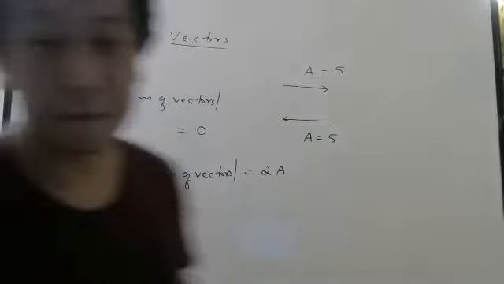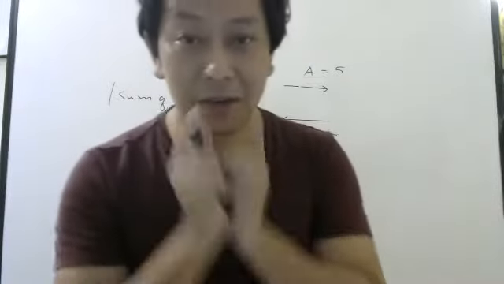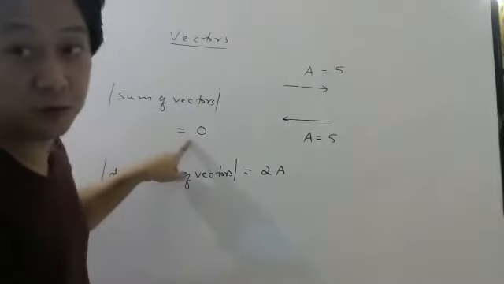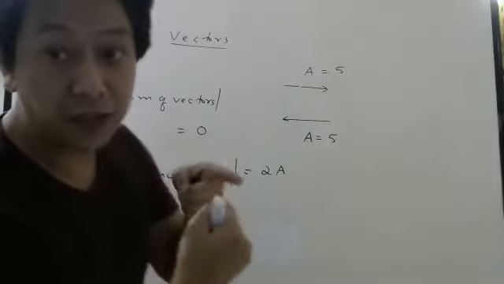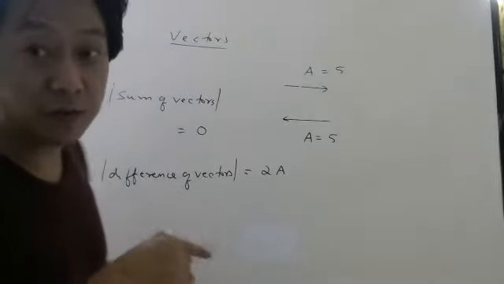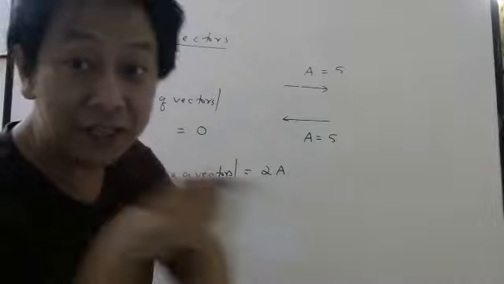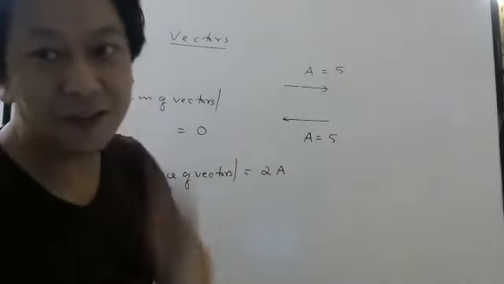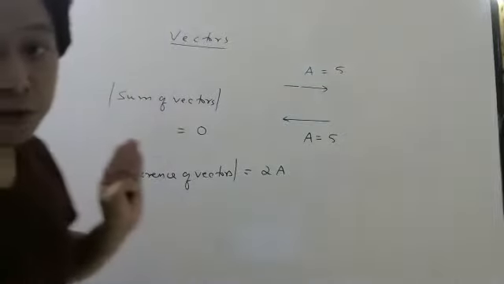So be careful. What I am trying to explain is that sometimes the sum will be 0. When will the sum be 0? If you add two vectors which are in opposite direction. And when will the difference be 0? The difference will be 0 when the two vectors are in the same direction. Like the previous one. Previous one, you see, the difference was 0. So this is something I want all of you to be very careful about.